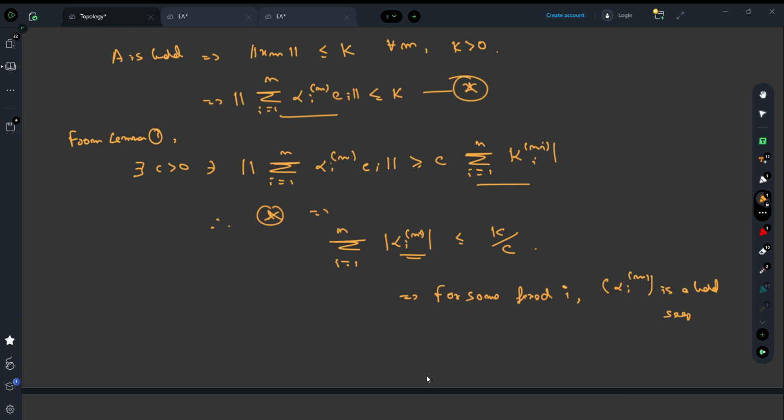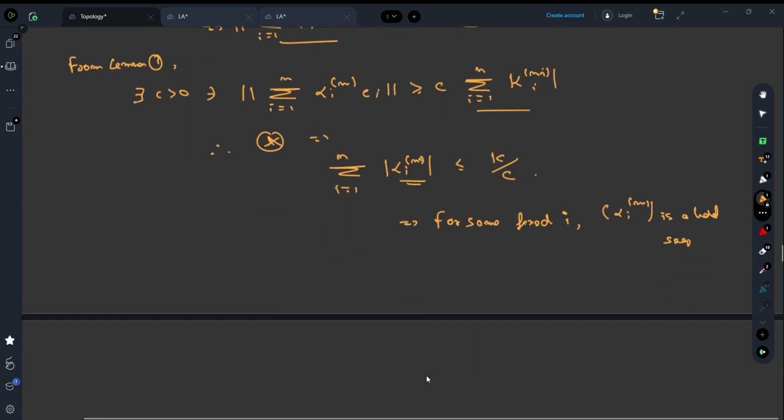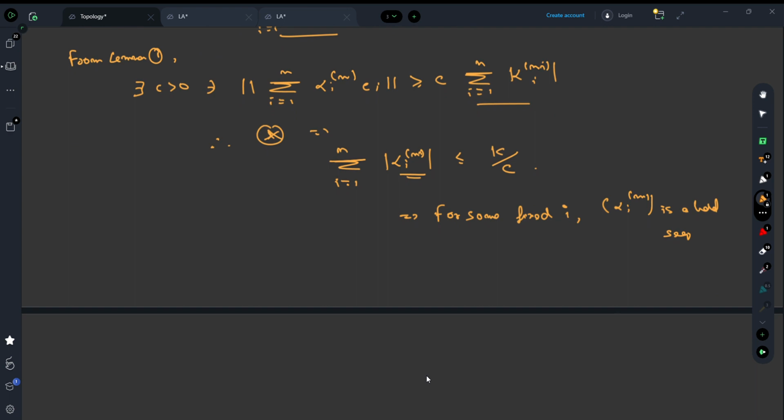If the sum of a finite number of non-negative numbers is less than or equal to some constant, each of those non-negative numbers should also be less than or equal to that constant, right? So alpha_i^m is a bounded sequence, but it is a bounded sequence of scalars.